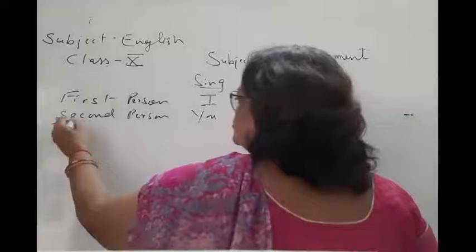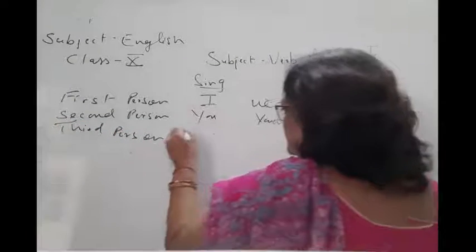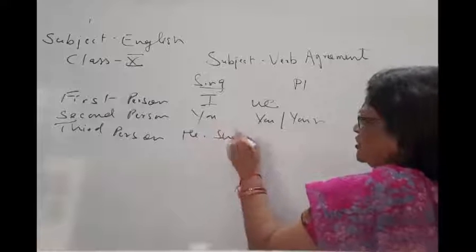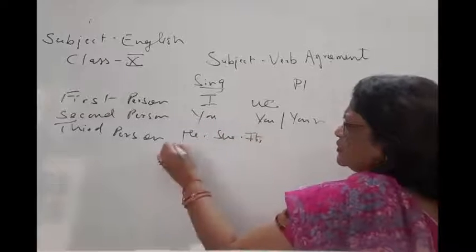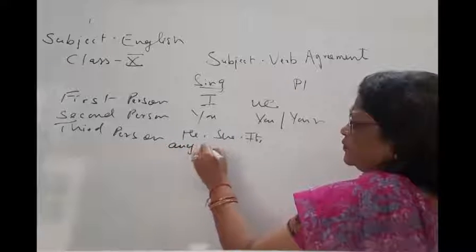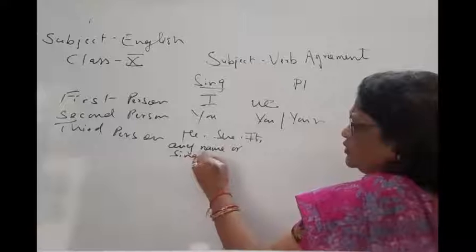Third person is the most important person. You can see he, she, it, any name of a singular thing.